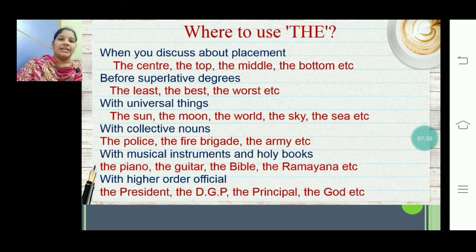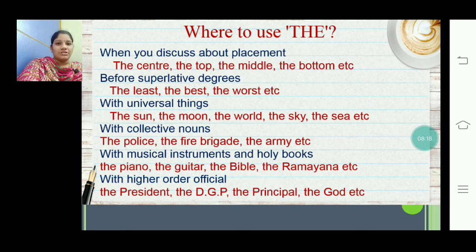Then the last degree is the superlative degree. When I am comparing the intelligence of Ramu with that of the entire classroom, then it is said to be in superlative degree. With such superlative degrees we use the least, the best, the worst, the tallest, likewise. Then with universal things, what do you mean by universal things? The sun, the moon, the world, the sky, the sea. All these are universal things. We have only one sun, one moon, one world, one sky.